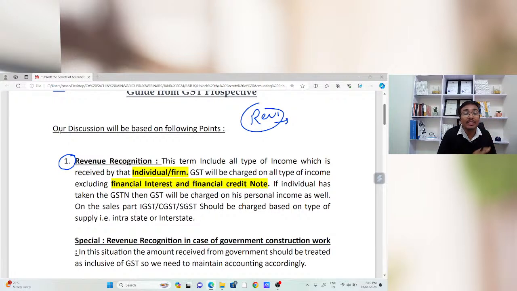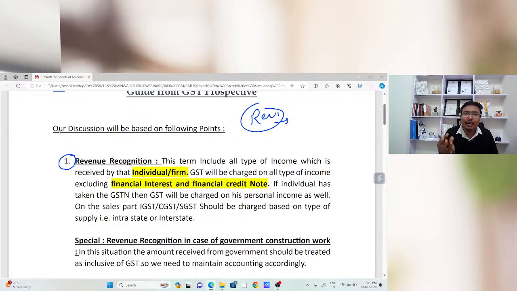What are the important things which I need to keep in mind while booking that sales in my books of accounts? Whatever the accounting software, whether it is Tally, Busy, SAP or any other, there is no effect of that accounting software on the accounting principles. If I have the idea about the accounting principles, then whatever the accounting software, I can easily maintain the books of accounts. There is no problem.